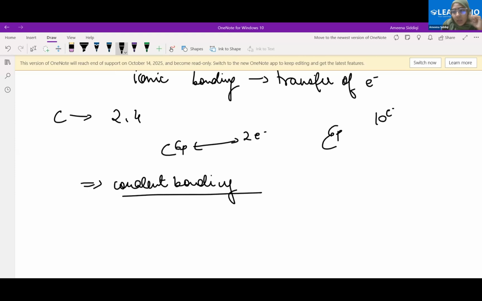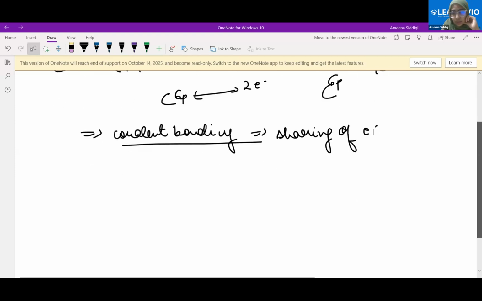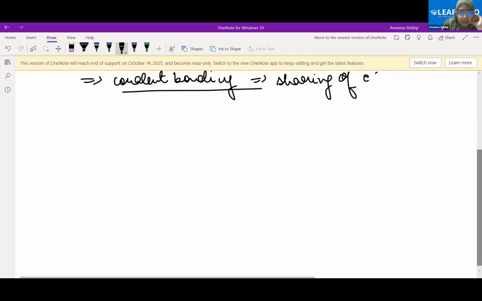Covalent bonding. Now, what is covalent bonding? Instead of complete transfer of electrons, we are having sharing of electrons. Now, let's see how sharing of electrons takes place. We'll take a very simple example. One carbon atom has 4 valency, right? This point is very important. Throughout organic chemistry, you will use this property of carbon: one carbon atom has 4 valency. That means it has 4 arms with which it can bond. Correct? Understood? Yes, ma'am.